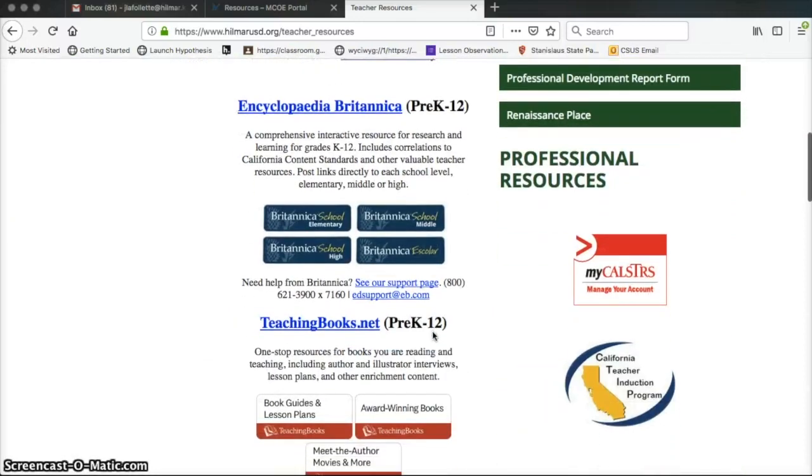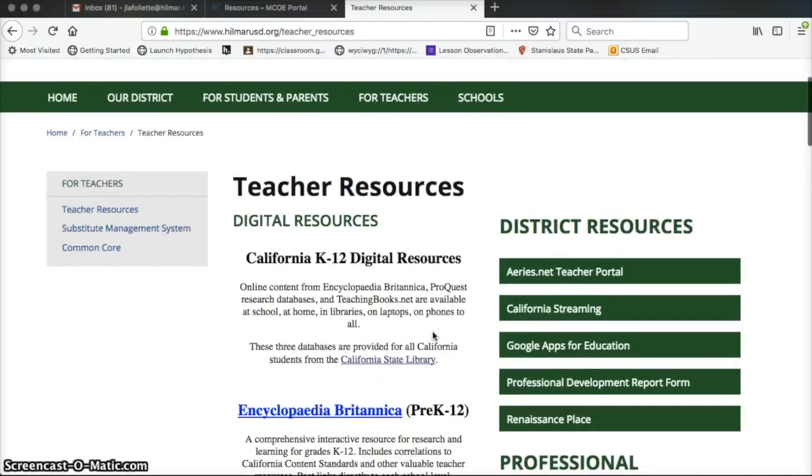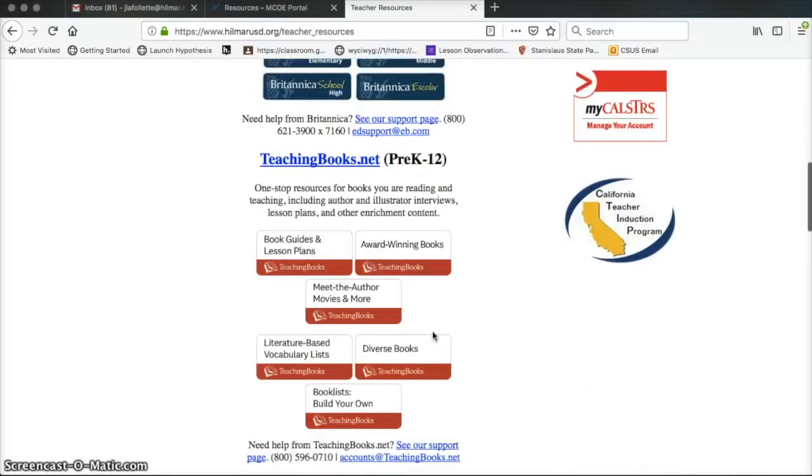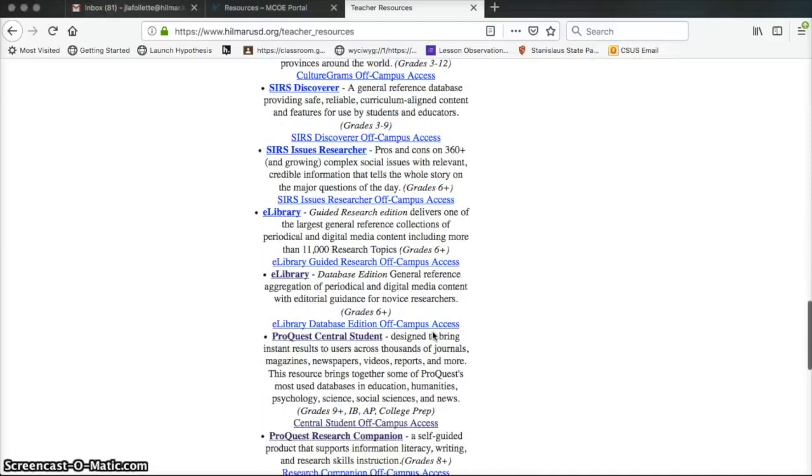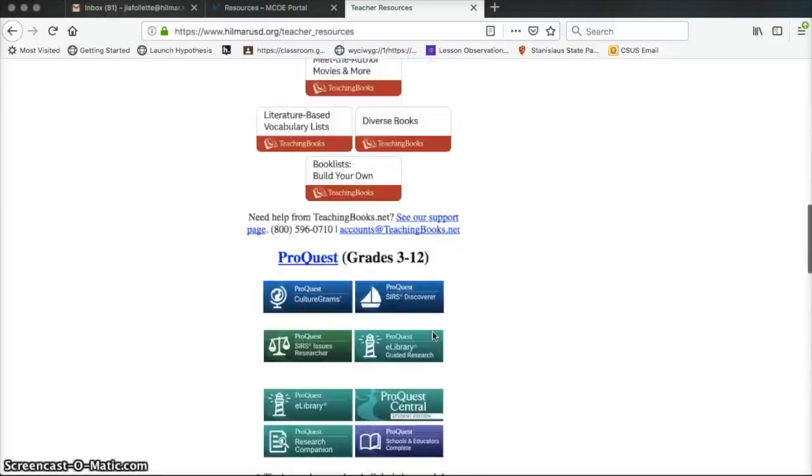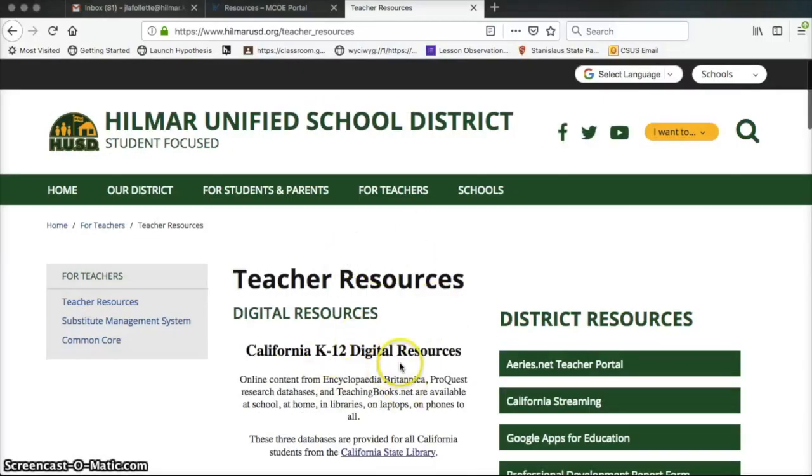And I'm going to go over some of this in a future video, but just so you know that this is here. We have Encyclopedia Britannica, teachingbooks.net, ProQuest, and then there are several other links here at the bottom. So I'll go over this in another video, but I wanted you to know that it's there.